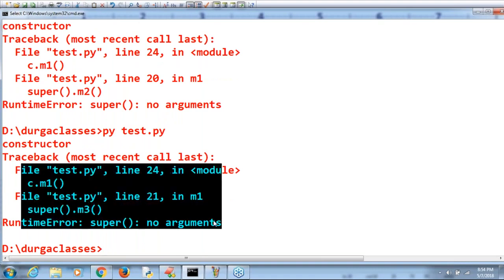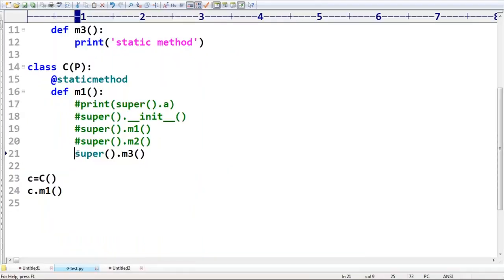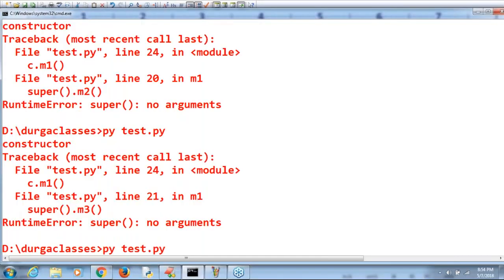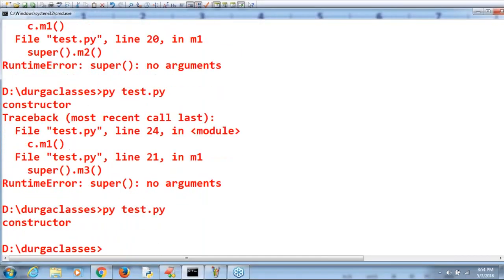Line number 21. I hope you people haven't forgotten the conclusion. The conclusion is that inside a static method of a child class, we can't use the super method. By mistake, if you try to use it, it is always a problem. Clear, right? I'm using just a pass. I don't want to use any super. Now is it going to execute or not? Have a look once. Perfectly, it's going to execute.